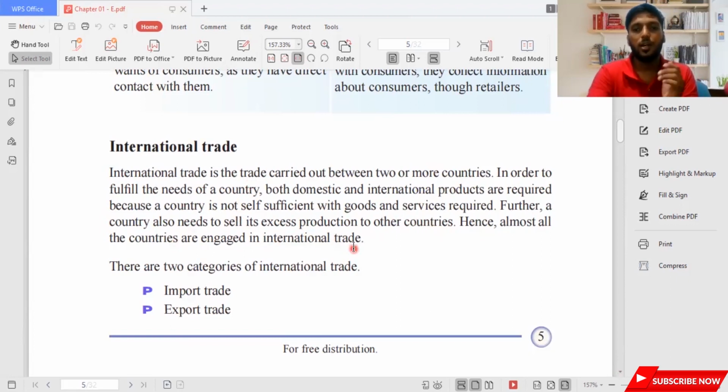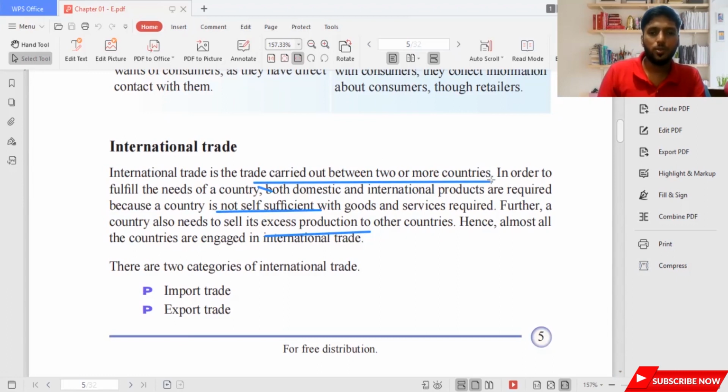So you need to understand one thing. In this, the key terms are excess production and not self-sufficient. So trade carried out between two or more countries, these are the definitions you need to know. International trade is all about selling to other countries outside the geographical boundaries, and also when they are satisfying themselves, you might not have enough resources. But when you have certain resources in abundance or too much, that's what we say excess. You can sell that to outside countries. That's what we say excess production. Sri Lanka has excess production in tea. I hope so. Sri Lanka might also have excess production in clothes, so that's the reason they are selling to international countries.